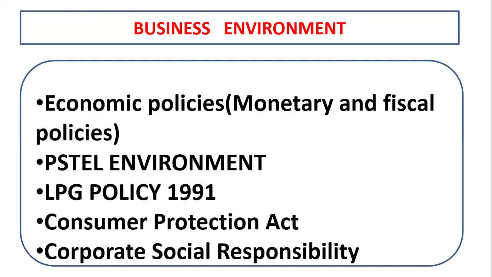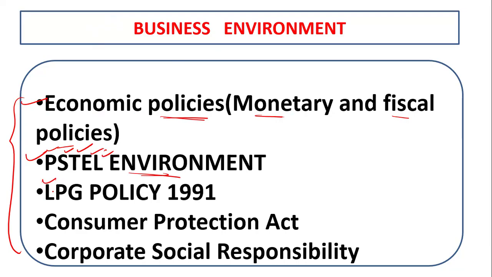So let's start. Here we are starting from unit number 1, that is the business environment. In the business environment, these are the important topics you have to prepare: the economic policies, monetary policies and fiscal policy. Then the PESTLE environment, that is political, social, technological, environmental and legal.